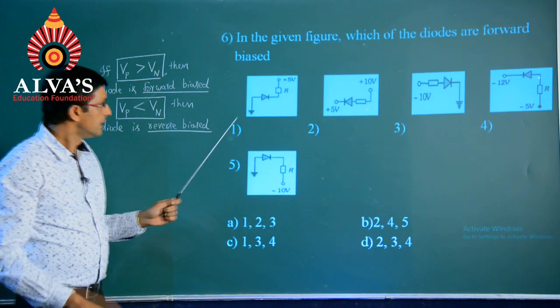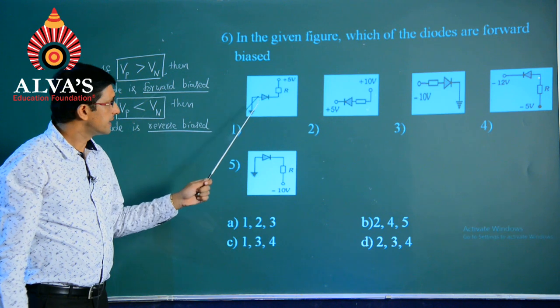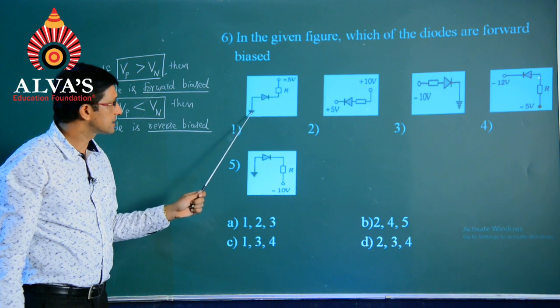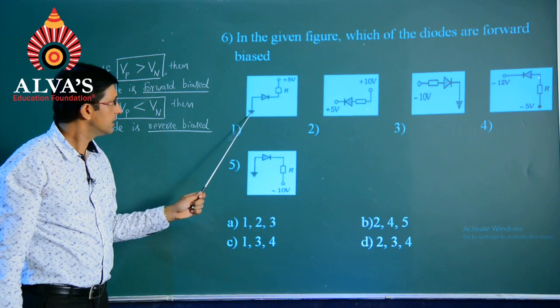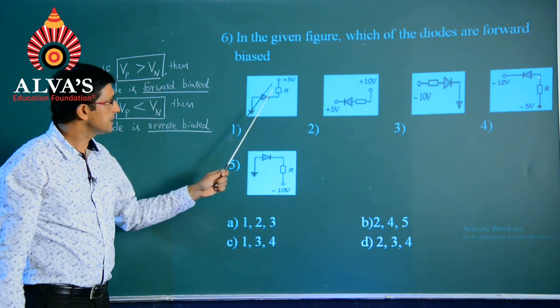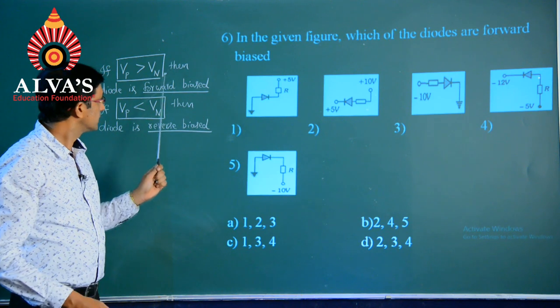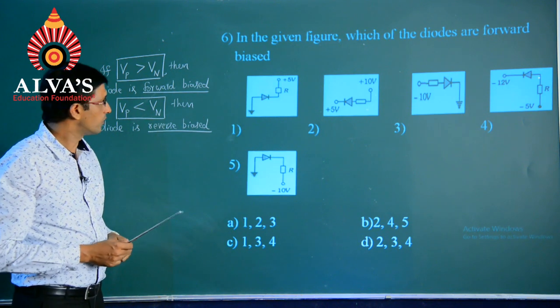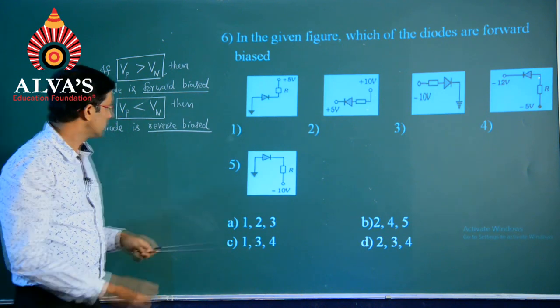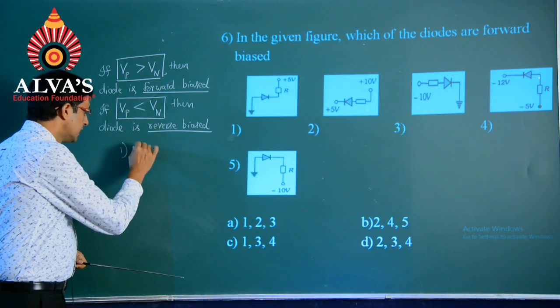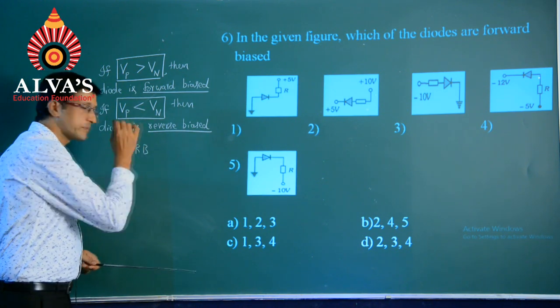In the first figure, we find that the P side is in fact grounded and the N side is at 5 volts. So, as per the following 2 points that we have observed, the first figure represents a reverse bias.